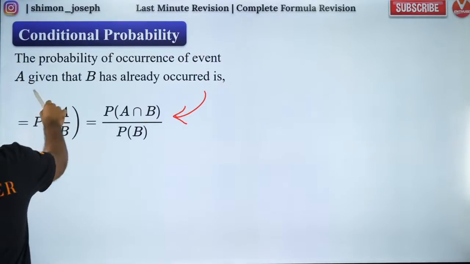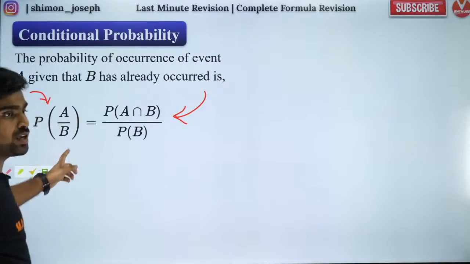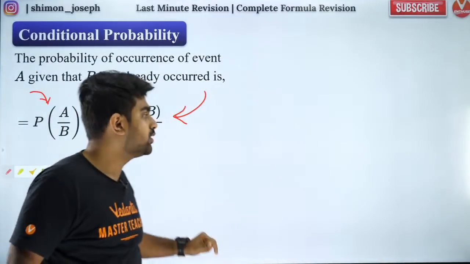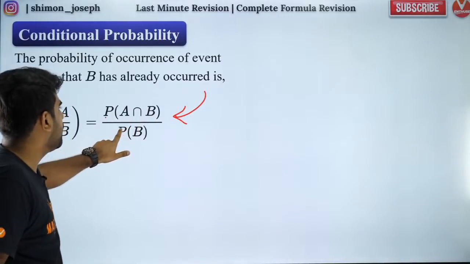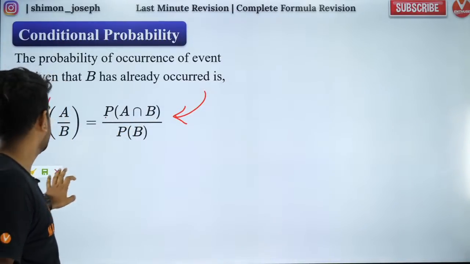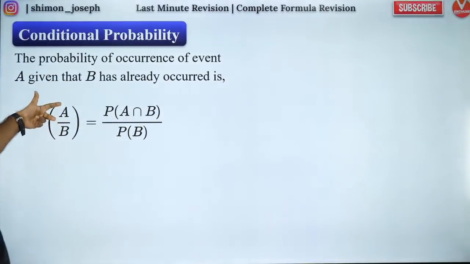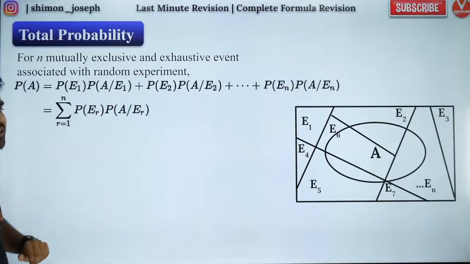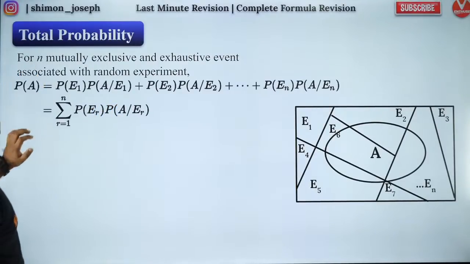If you have P of A by B, what does that mean? That means probability of A given that B has already occurred. So that is going to be P of A intersection B by P of B. Got it? So that is what we call conditional probability. You can use it for any such combination. Probability of B by A will be what? Probability of A intersection B by probability of A. Got it?